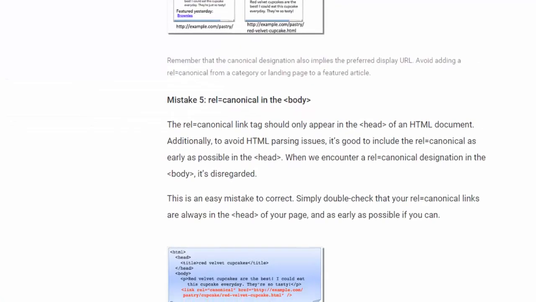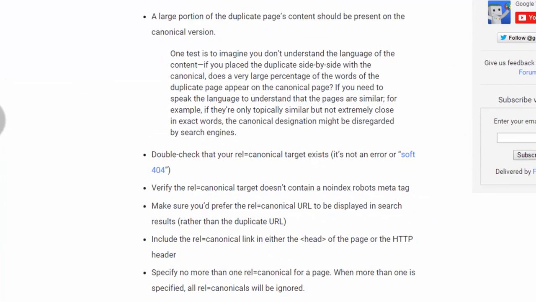Apart from these 5 mistakes, Google also has some recommendations for webmasters to follow. The first recommendation is don't unnecessarily assign a canonical tag to every other post that you like. Assign canonical tags only to the posts which have a considerable amount of text in common, because adding multiple canonical tags will reduce the number of indexed pages of your site.